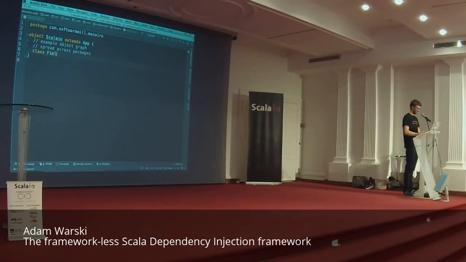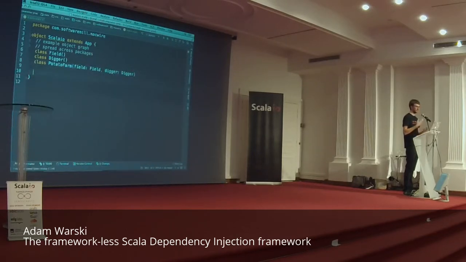So we will have a couple of services which will help us do that. So we will have a field where we will grow the potatoes. We have a digger, which is used to dig out the potatoes from the field. We have a potato farm, which has two dependencies, a field and a digger. Okay. So we express dependencies using constructors.